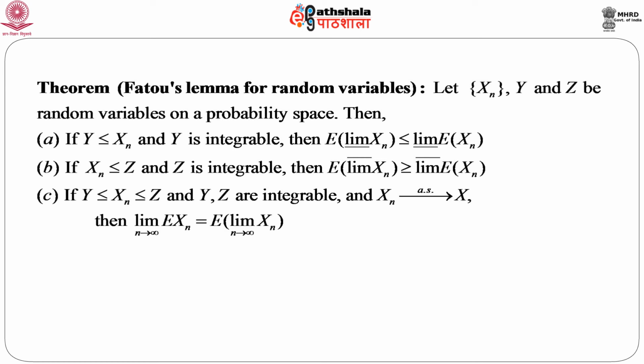And if we combine both (a) and (b), that is, if we have y less than or equal to x_n less than or equal to z, and y, z are integrable, and x_n converges to x almost surely, then naturally we will get this. Just combining (a) and (b), we can immediately get the limit as n goes to infinity of expectation of x_n equals expectation of the limit of x_n.